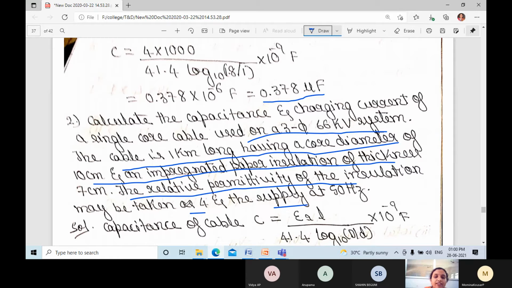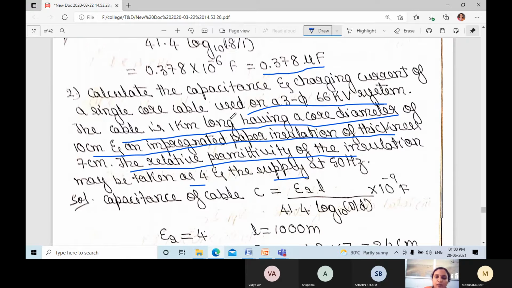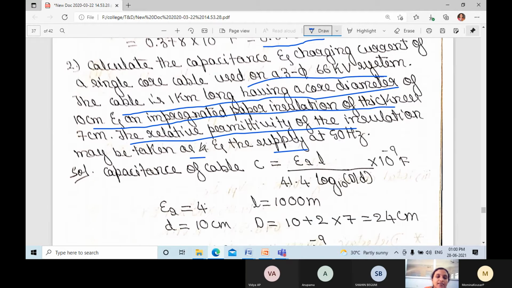They have given the frequency value, the epsilon value, and also the L value. The cable is 1 kilometer long, that means the L value they have given, having a core diameter of 10 centimeter. They have given the small d value, 10 centimeter.